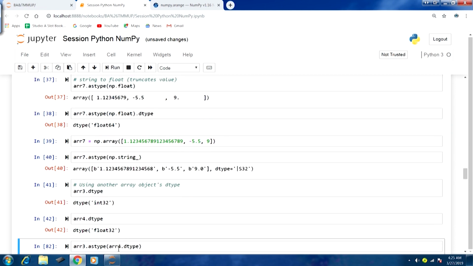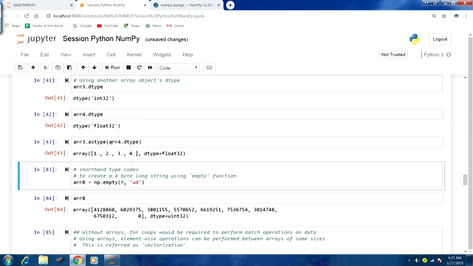Again I can use the astype function, and I can cast array 3 using array 4's data type. In the argument, I can pass array4.dtype. This is another way to convert, and you can see that in output number 43 the data type is float32.